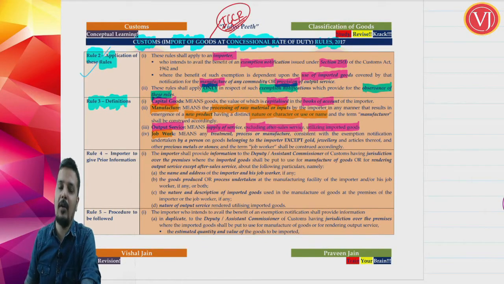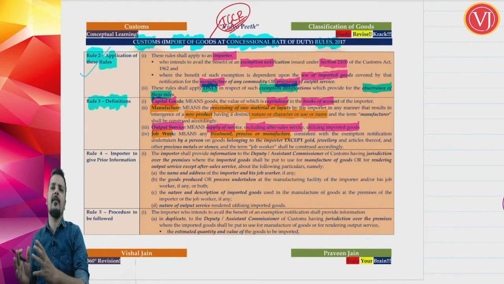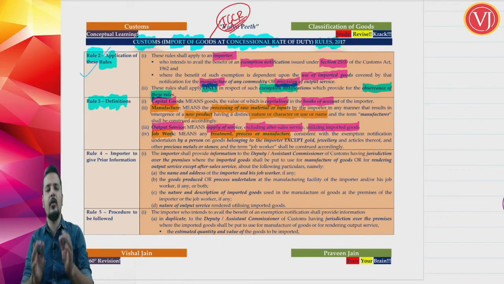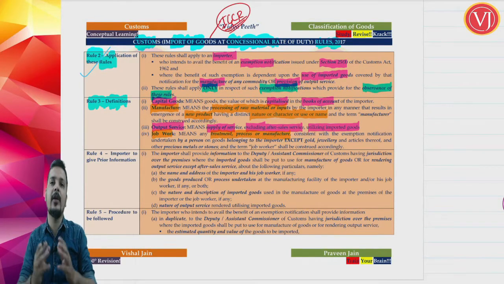Now, what is meant by job worker? My job worker will do a simple treatment or process of manufacture. He may do a simple process, it may not be amounting to manufacture. He is doing some work. Finally, he may do part of the work, again I may do part of the work, and that is amounting to manufacture. But he necessarily need not do the entire work.